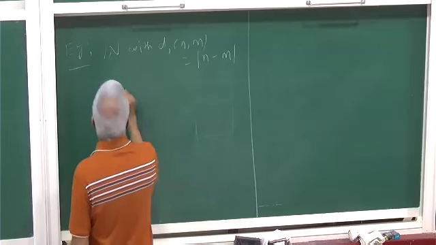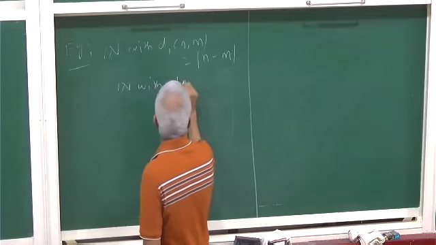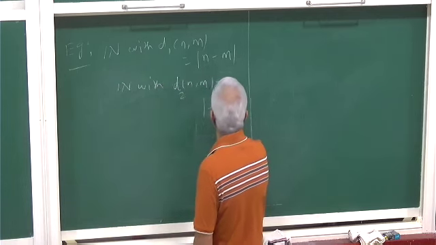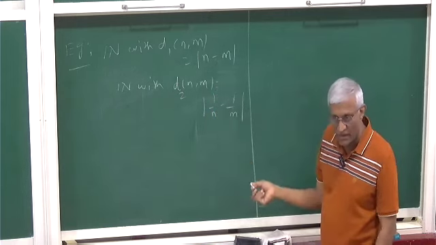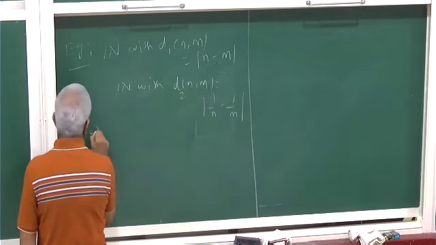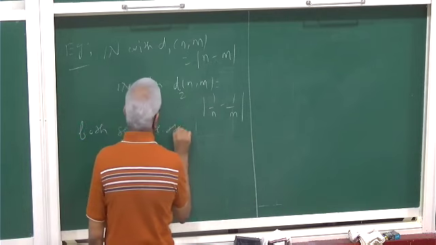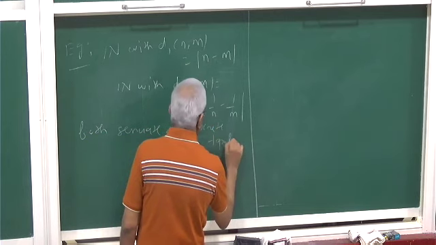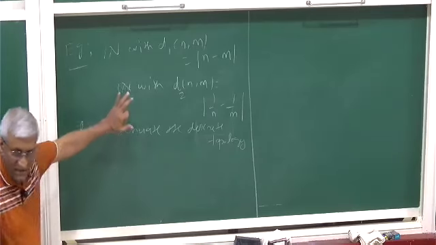And N with this metric d2 of n, m equal to the absolute value of 1 by n minus 1 by m. Here also singletons are open. Since singletons are open, both generate the discrete topology. Discrete topology means the topology of all subsets, because singletons are open.